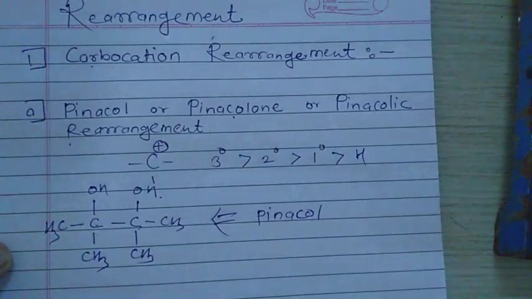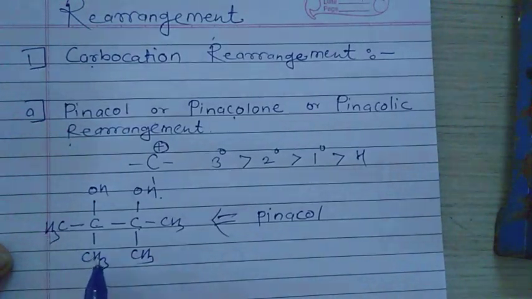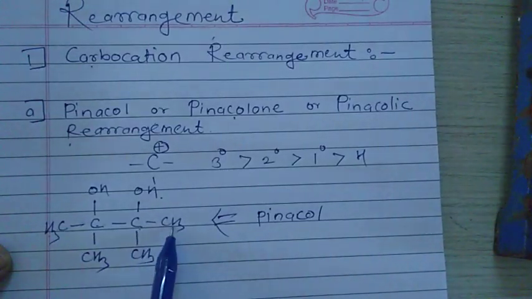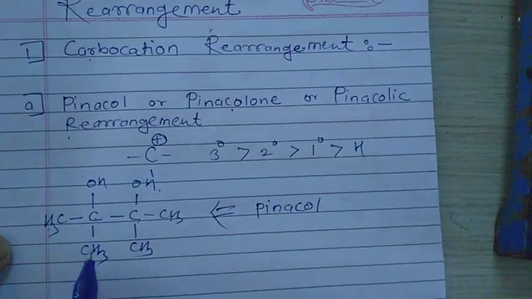Here the simplest member of this class is 2,3 dimethyl 2,3 butanediol. This is the IUPAC name of this pinacol.